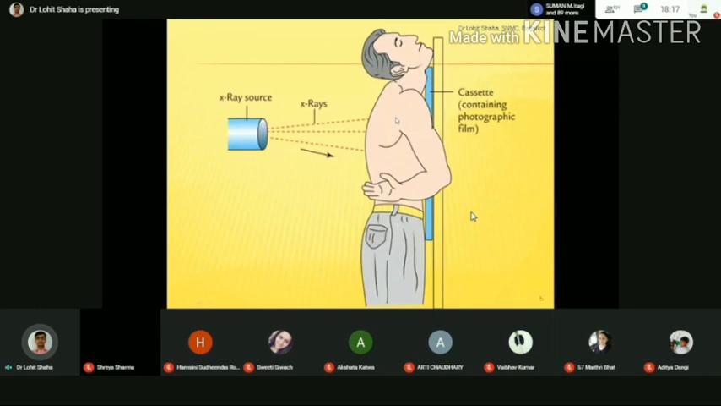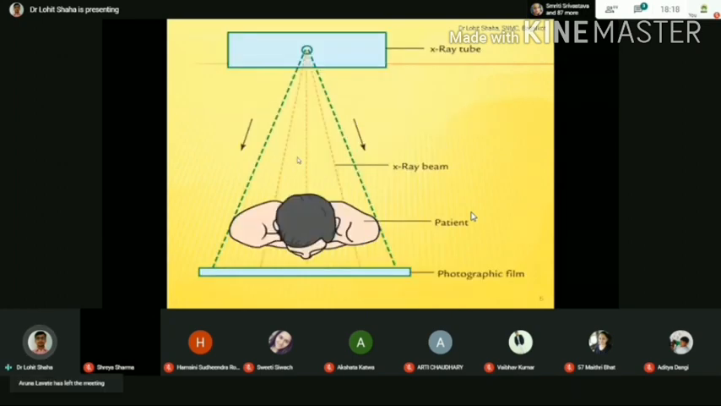So this is the aerial view, what you are going to see from the upper side, how the posterior anterior view is there. Again, the source is coming from the posterior side. X-rays are hitting over here. The image is produced on this region. Is it clear?